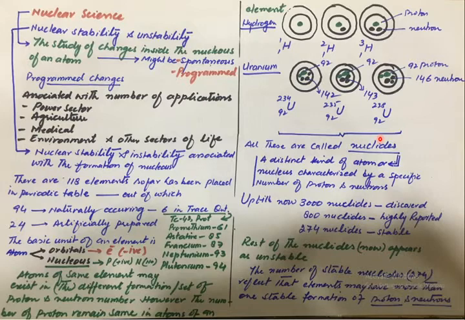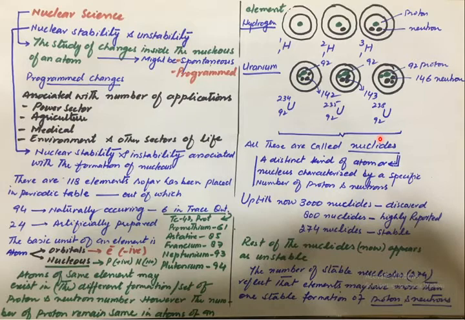So, what is meant by nuclear science? There is a change inside the nucleus of an atom. The study of such changes and their consequences is called nuclear science. These changes are of two kinds. One is spontaneous, which occurs by itself, but the other is programmed, which is created through a systematic program by the bombardment of some particles over the target material in order to activate it or disintegrate it into subatomic particles.